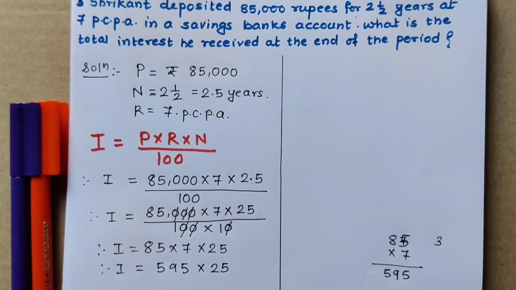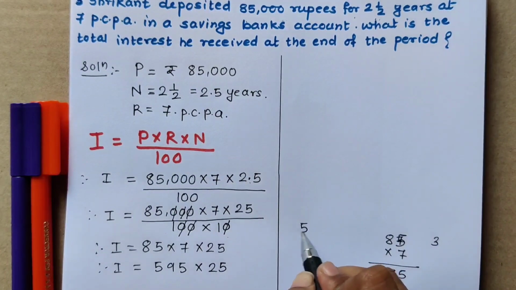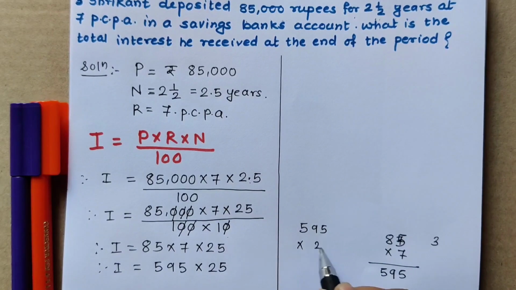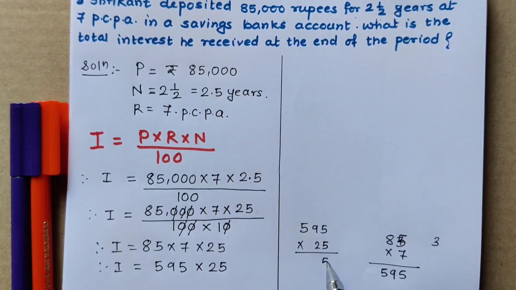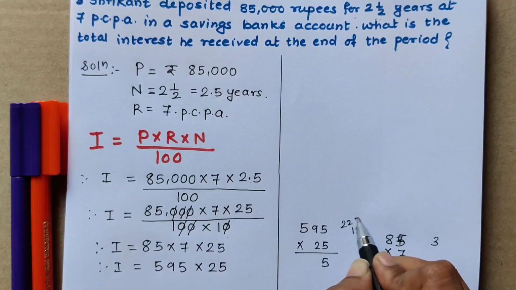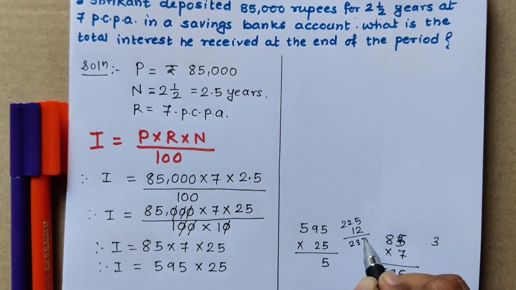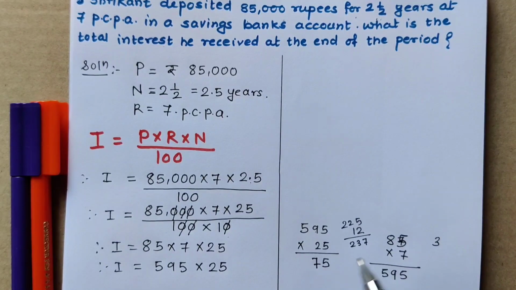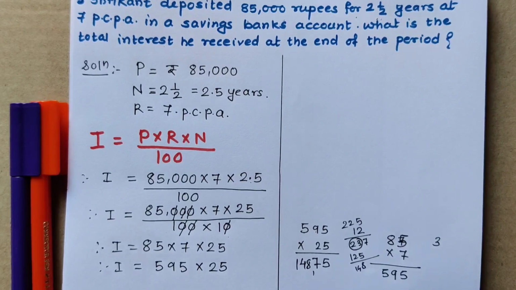Okay, so 595 multiplied by 25 we have to do here. 25 5s are 125, 5 written, 12 carrying. 25 9s are 225, 225 plus 12 is 237, 7 written and 23 carrying. 25 5s are 125, 125 plus 23. 14875, we are getting the answer.